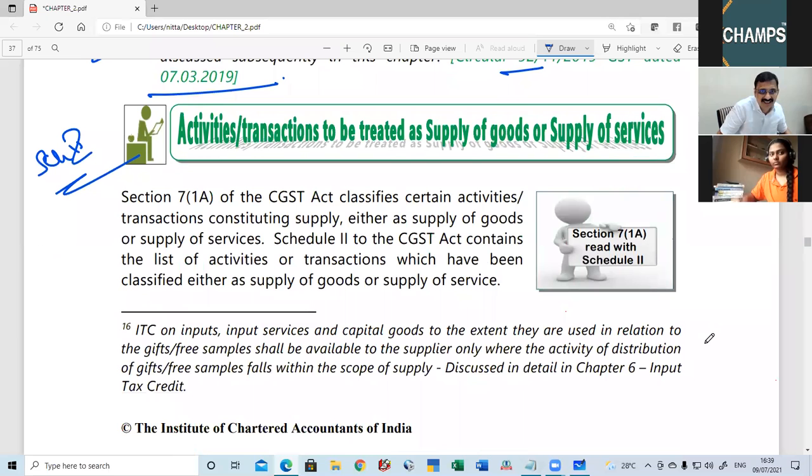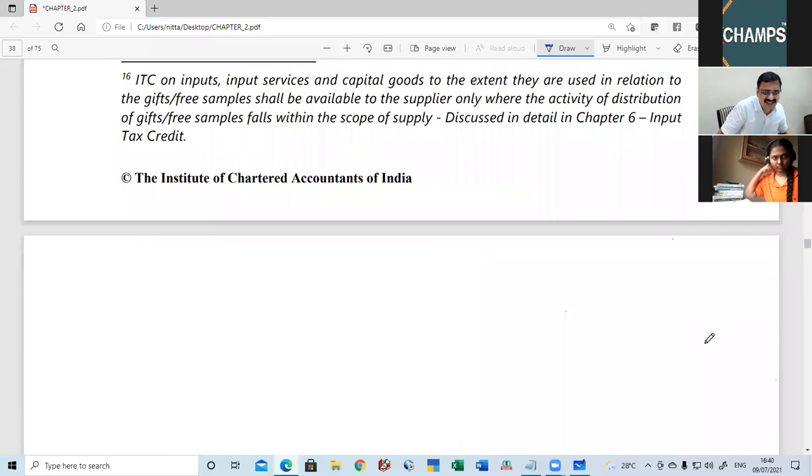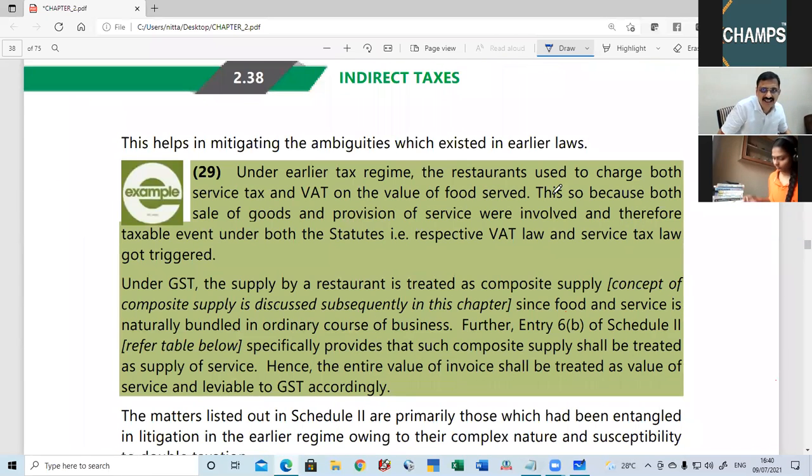Now previously there used to be some dilemma with regard to whether an item is a good or a service. I told you the classic example of software. The service tax people, the central government, said that software is a service and they levied service tax.